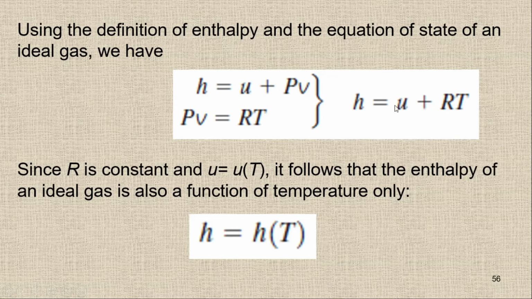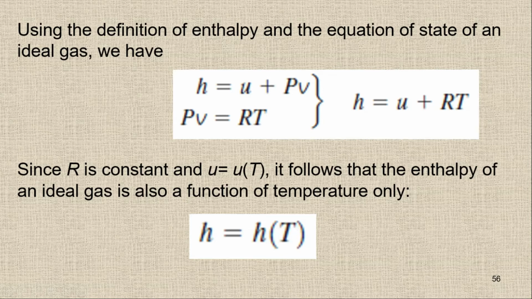So H is also a function of temperature only for an ideal gas. So for an ideal gas, U is a function of temperature only and H is a function of temperature only.